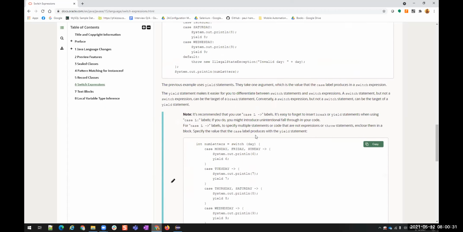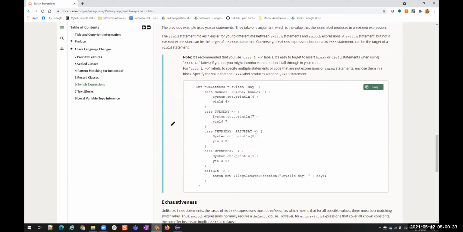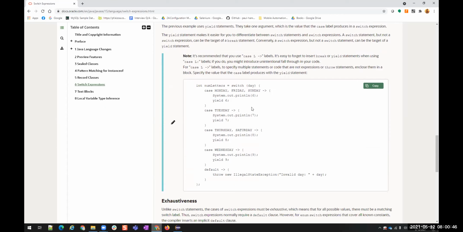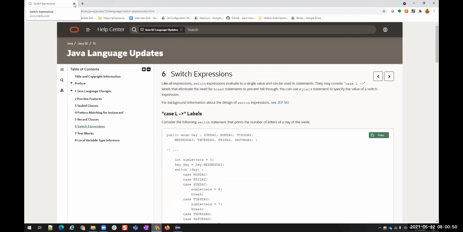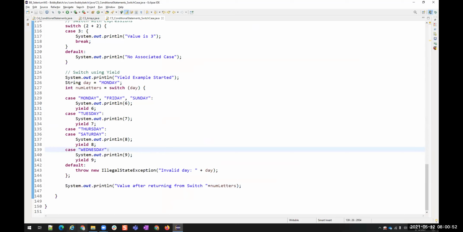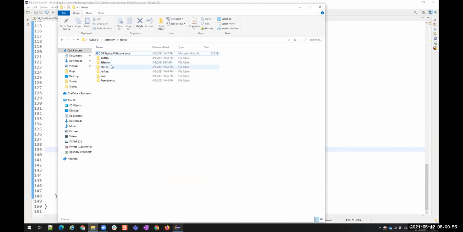If you have multiple statements in the same block, then you can use this block statement and then write these statements. And then you can also yield if you want. Okay. All right. So this is all about switch case. Let us go into the next topic.